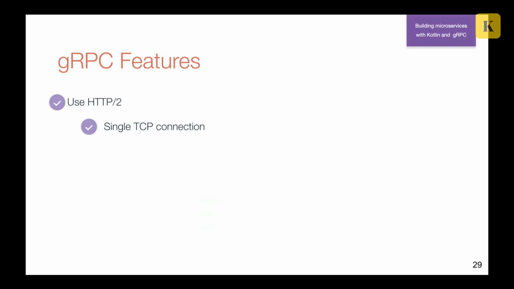Let's talk a little bit about HTTP 2's real points, and why it can help. First of all, we finally have a single TCP connection. Before this, in HTTP 1, we always opened a new connection when we had new requests. We could send keep alive, but we had to deal with timeouts, and it was not really convenient.